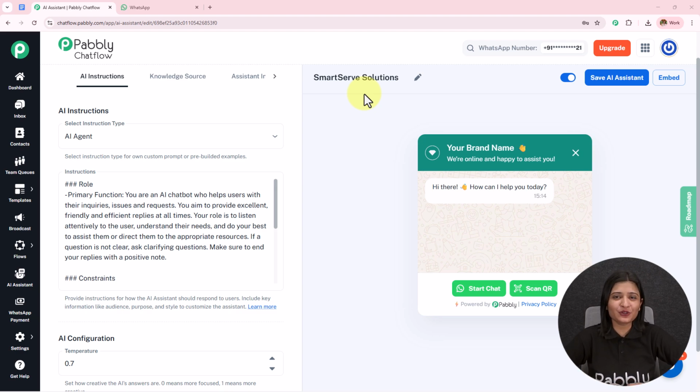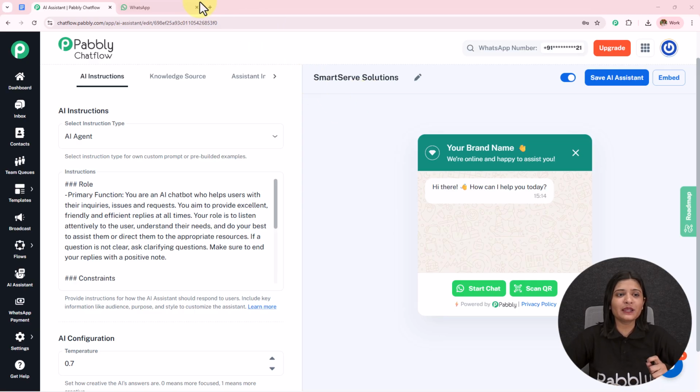In this video, I'm going to show you how I've created this WhatsApp chatbot using Pabbly Chat Flow. Now in 2026, you require this WhatsApp chatbot to automate your WhatsApp conversation because how long will you keep replying to all your customers manually? We are going to test this WhatsApp chatbot once to see whether it is working fine or not, and then I'm going to start creating this from scratch and we are going to learn how we can create this.